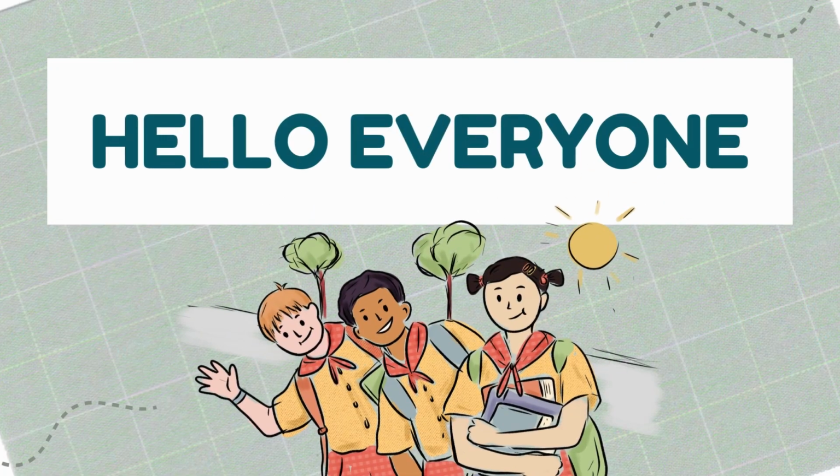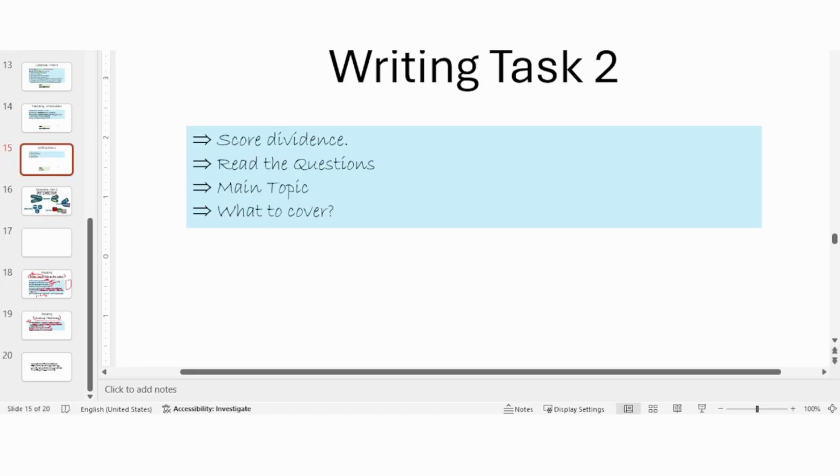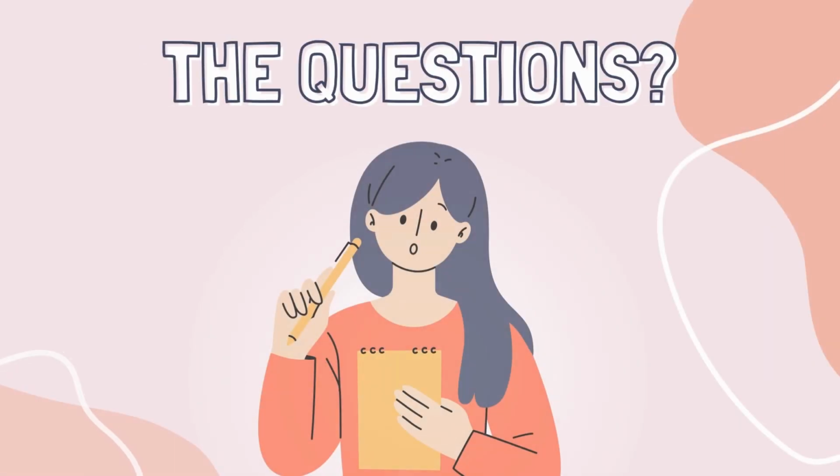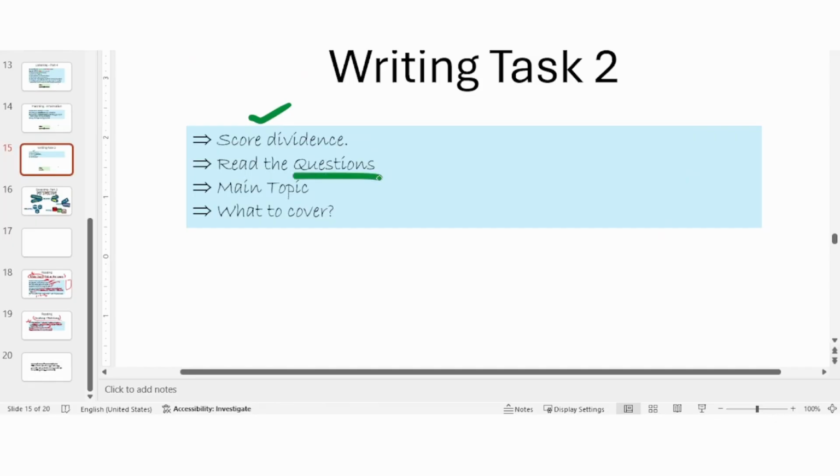Hello everyone. So I assume you have already done with the score dividends, or how IELTS really calculates your score. Now we're going to talk about the questions, because questions is everything. We generally don't give importance to the question, and that's how we miss the score in writing task 2 or the writing module.